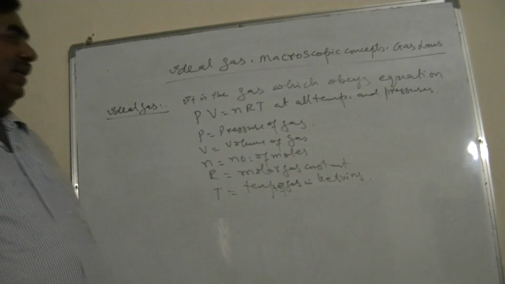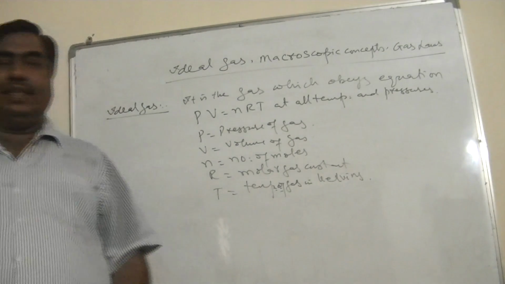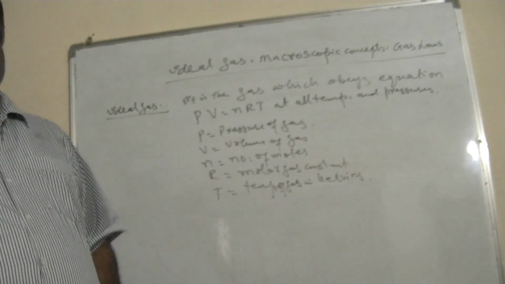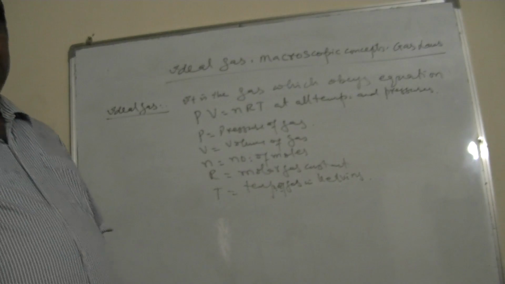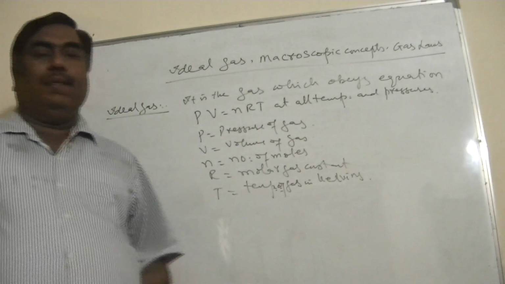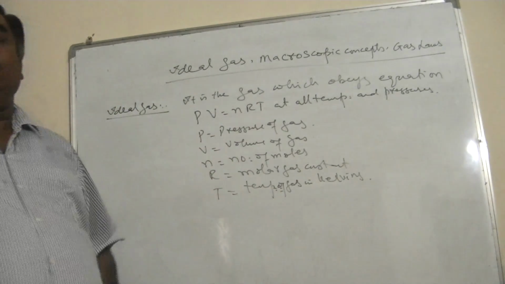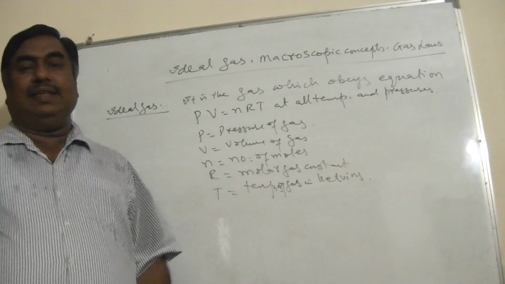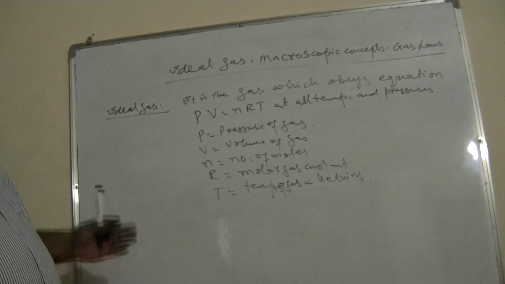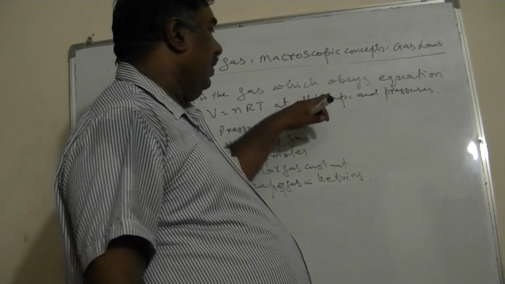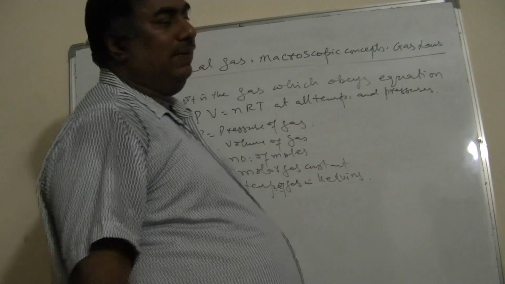And similar is the case when the temperature decreases and reaches 0 Kelvin, the volume of the gas becomes zero. Although this equation is satisfied for ideal gases, since there is no ideal gas in this world, all real gases deviate from ideal gas laws at very low temperature and very high pressure.